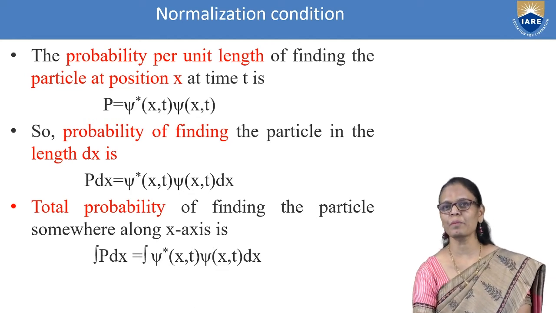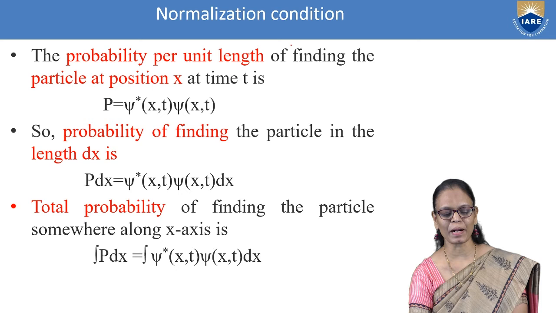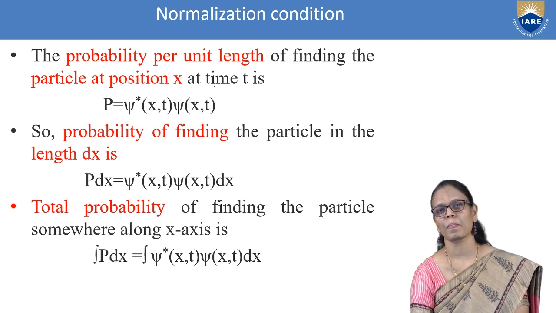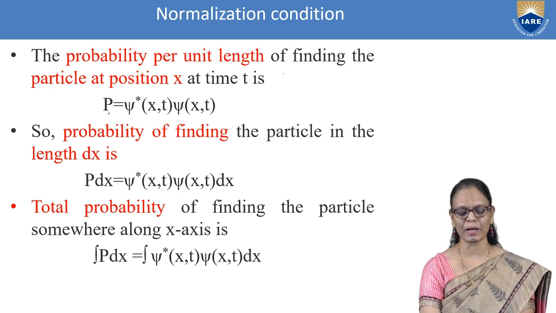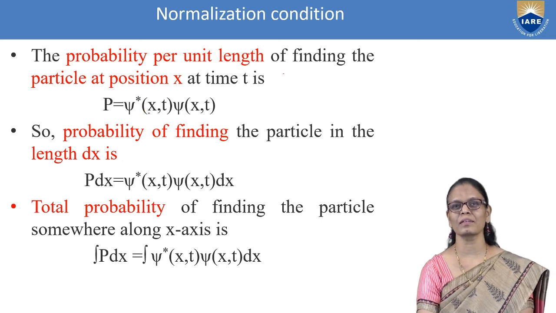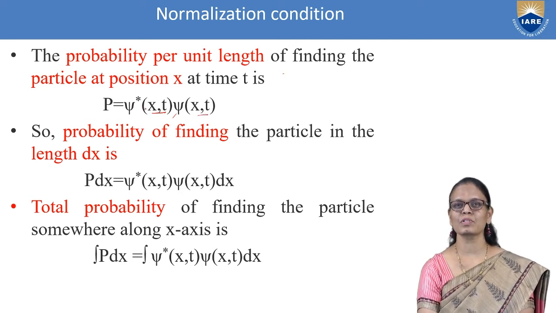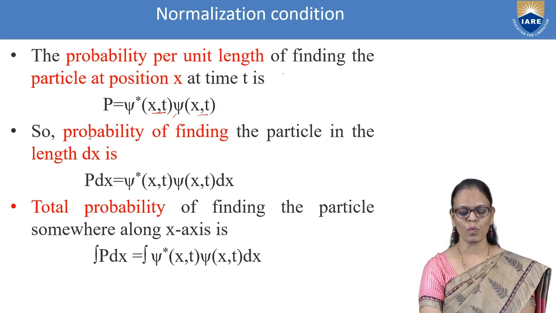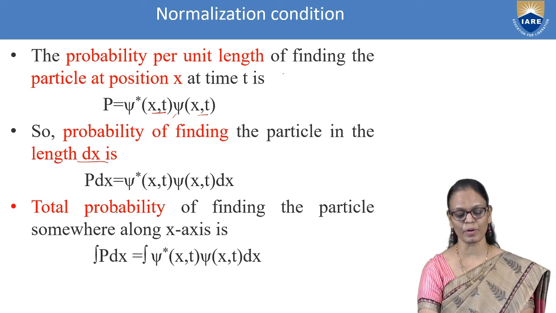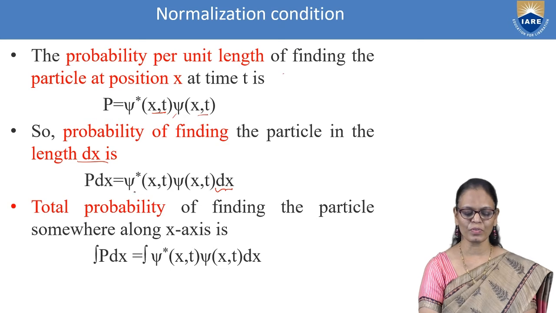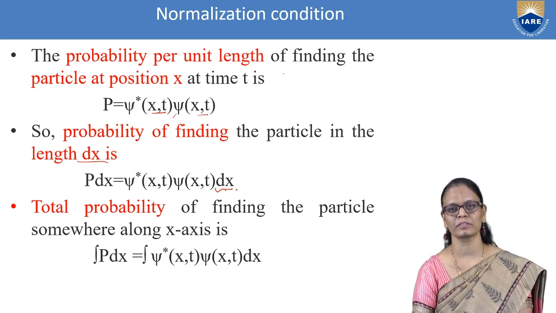Now, the probability per unit length of finding the particle at position x at any time is given by P equal to psi star psi. Psi here we are taking as a function of x and t, position as well as time, in one dimension. Now, what is the probability of finding it in a length dx? You will take psi star psi dx.